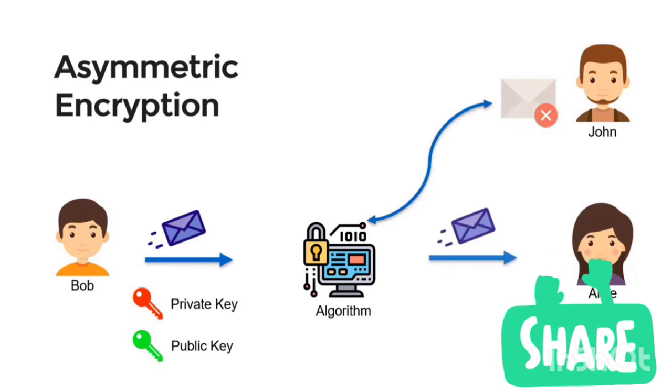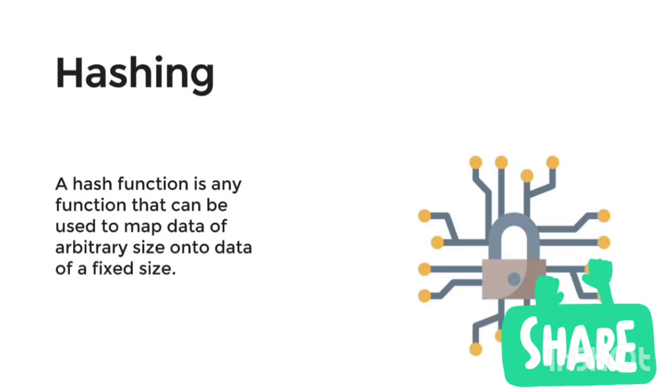Both keys are related to each other, still one can't be derived from the other key. So asymmetric encryption is more secure. So this is how asymmetric encryption works. Now let's talk about hashing.